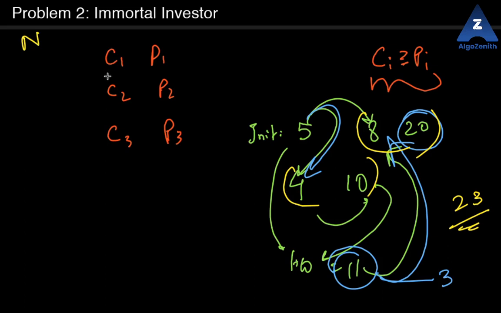So this would be C1 is less than C2, C2 is less than C3, and so on, right? Let's sort it in this way. Now let's suppose you have some money M, and you invest, and I'm assuming that these Pi values are greater than CI, because otherwise you will just ignore those values, like they don't even exist. Now if you have M money and you can invest in this one, you should invest in that one, because that will give you some positive profit, right?